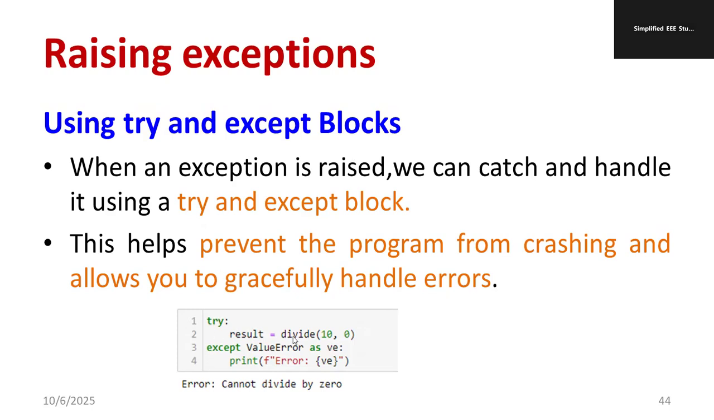So here: try, result equals divide(10, 0), then except ValueError as e. Print error, cannot be divided by 0. We are already familiar with the same example from the beginning. The same example you can apply, and you can use the try and except block.